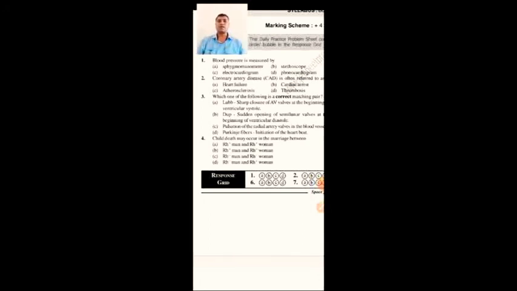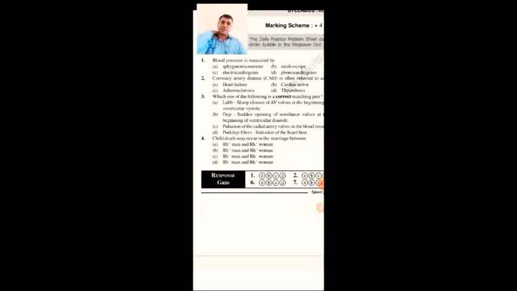Child death may occur in the marriage between. So the mother is Rh negative and the baby is Rh positive. Rh positive man and Rh positive woman, no reaction. Rh minus man and Rh minus woman.